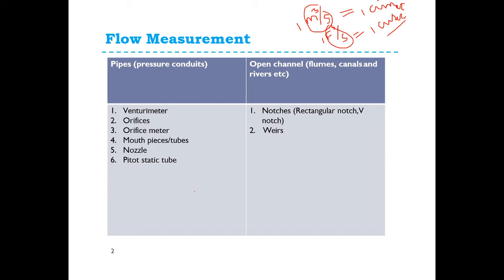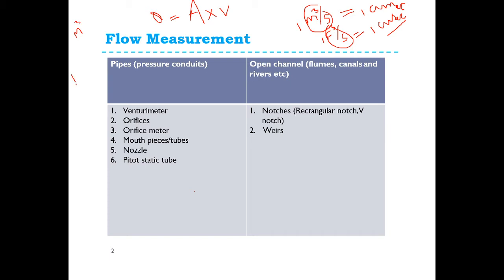Okay. If you want to find out the discharge, Q equal to area into velocity. A is the cross-sectional area of the flow and V is the average velocity of the flow across the section. Then discharge for incompressible liquid is area into velocity. Then if you take 1 meter cube, how many liters?